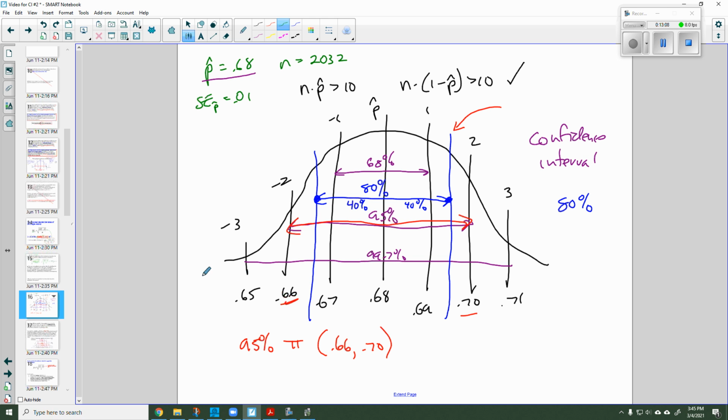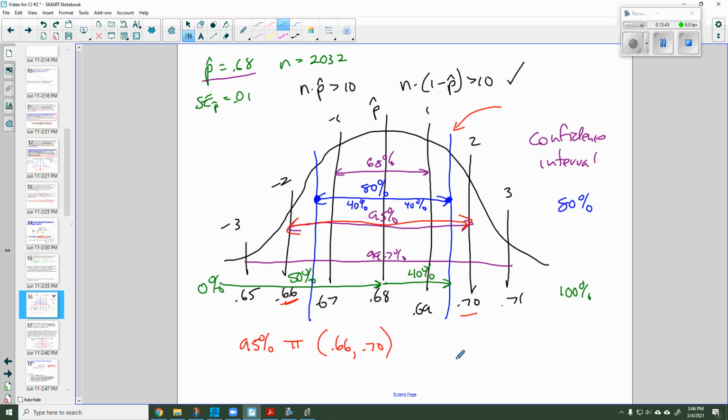I start over here, which is 0% of the data, and I'm heading over to here, which is 100% of the data. I know that from 0 to the middle, to my p hat, is 50% of the data. And since I know that my 80% confidence level is divided into 40 and 40, I know that from the middle over to here is an additional 40% of the data.